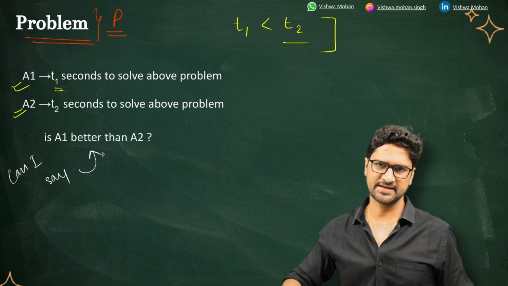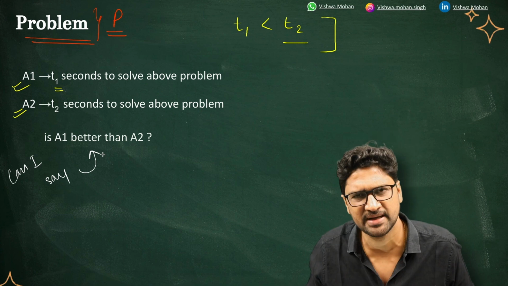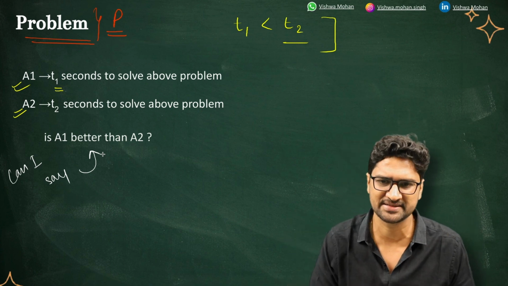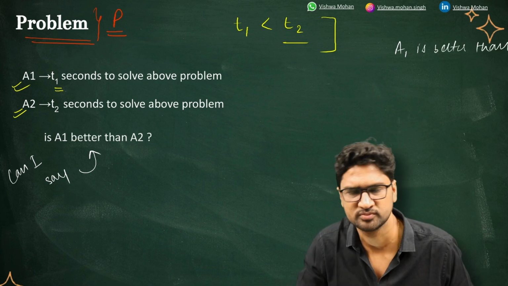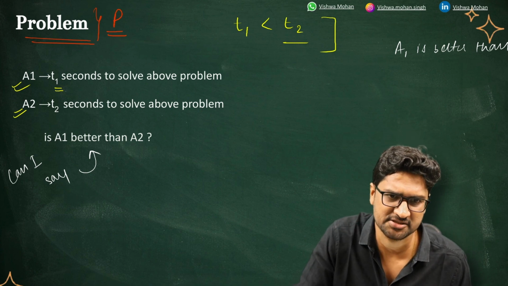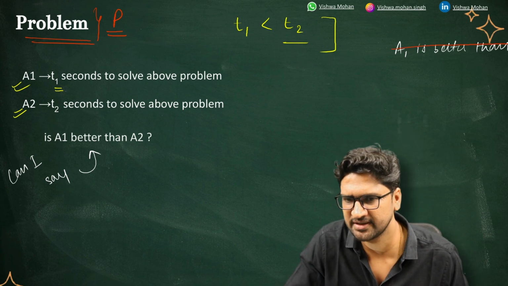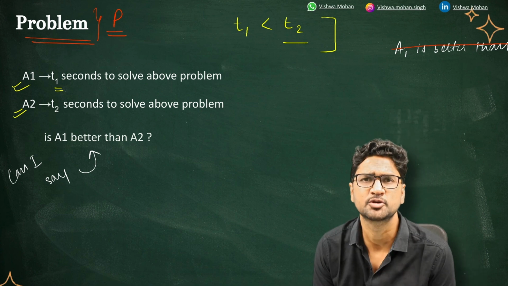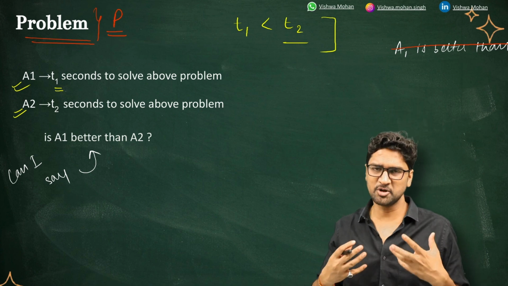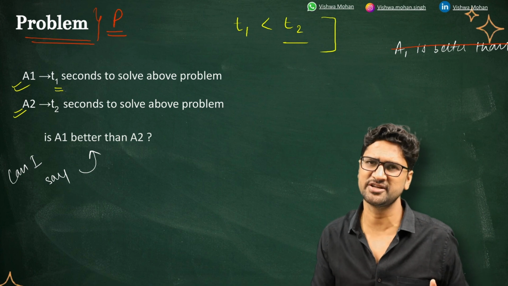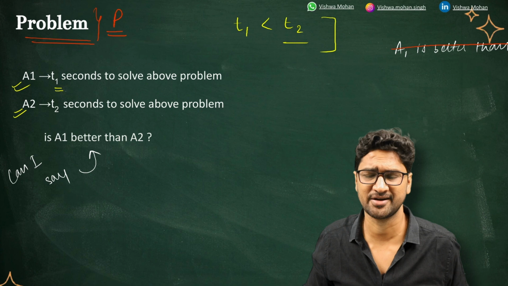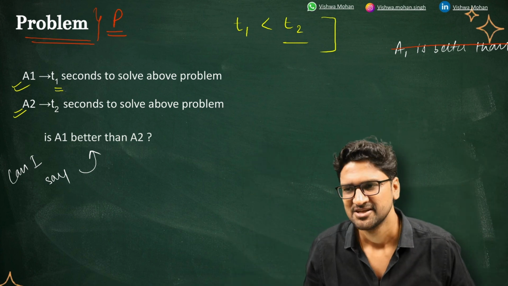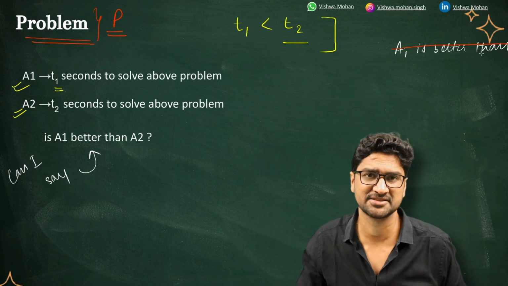Most of the time when I teach things online or offline, in my experience, 99% of the time the people have said that yes, A1 is better than A2. But unfortunately, this answer is totally wrong. And the reason you are not able to find it is that most of the time time complexity is considered not a topic that you put too much importance on, right? You take it for granted. You feel that I know it, right? So this answer is incorrect.